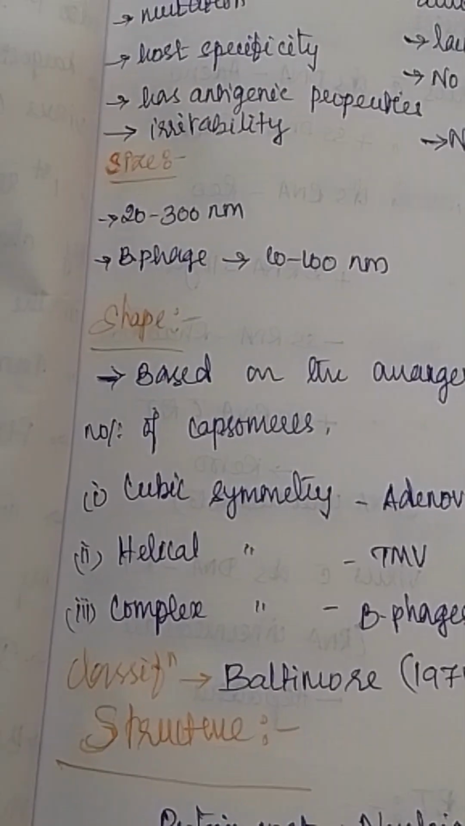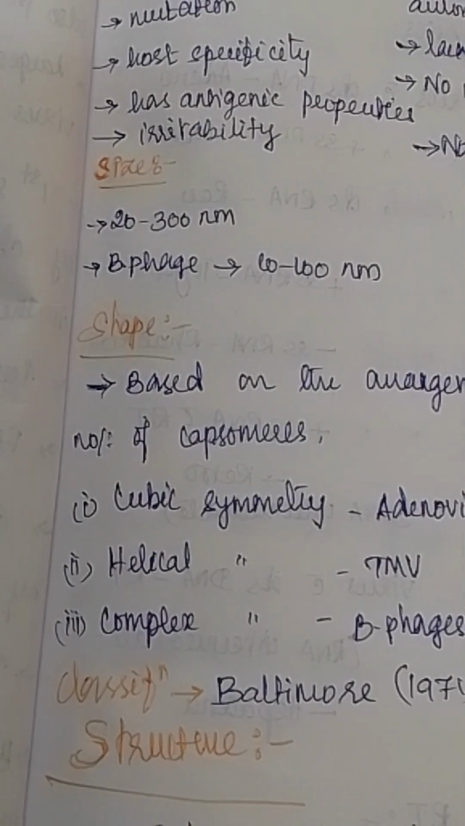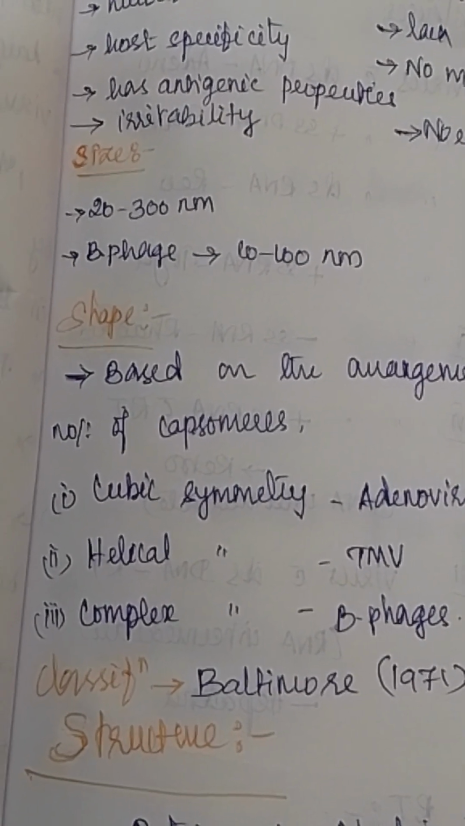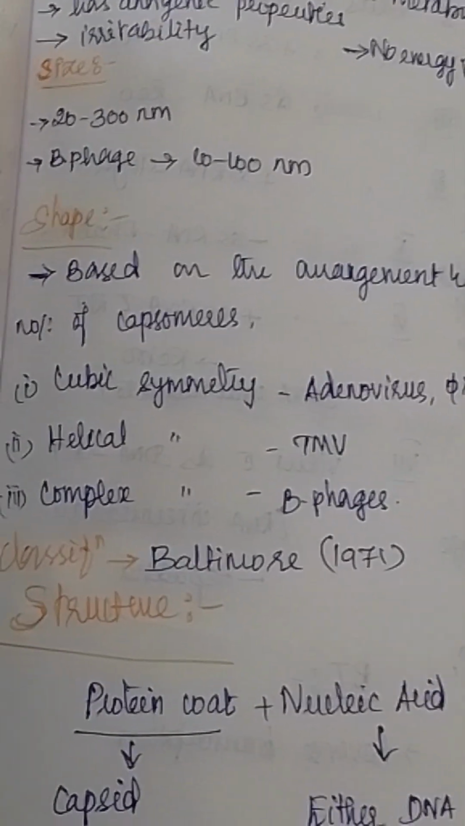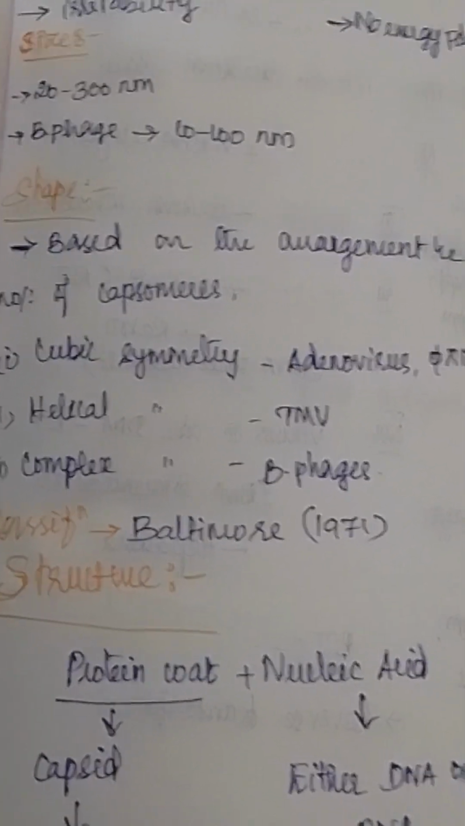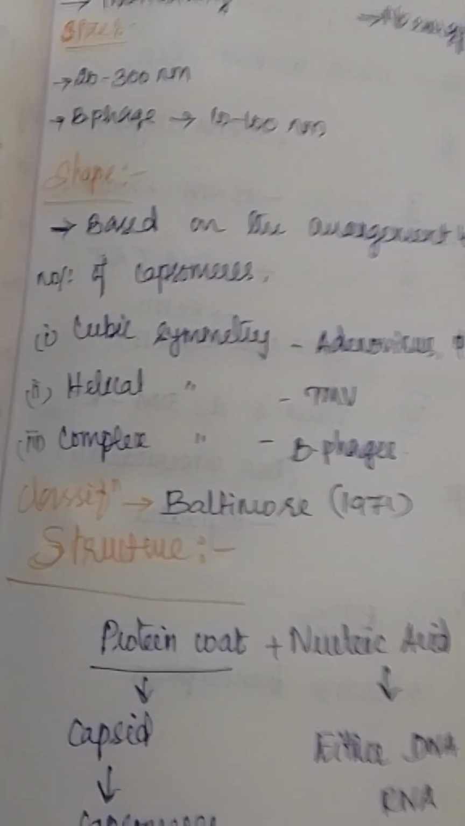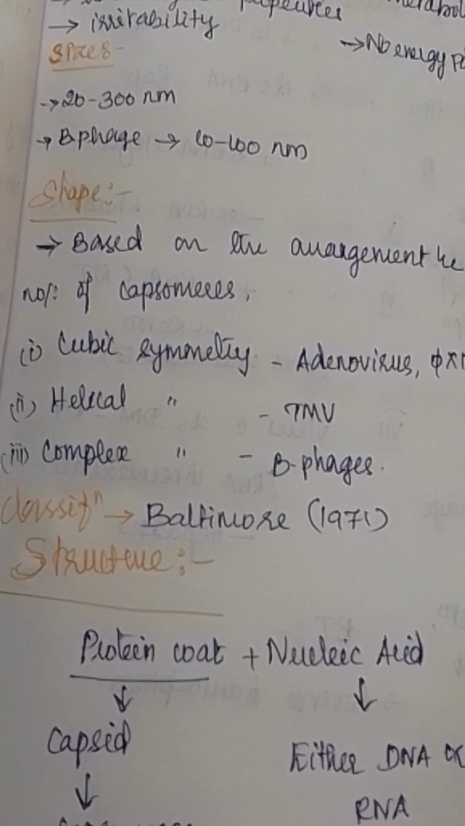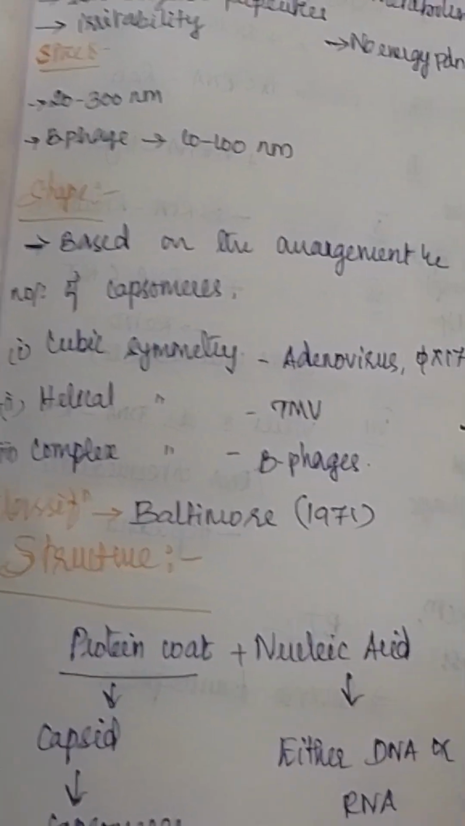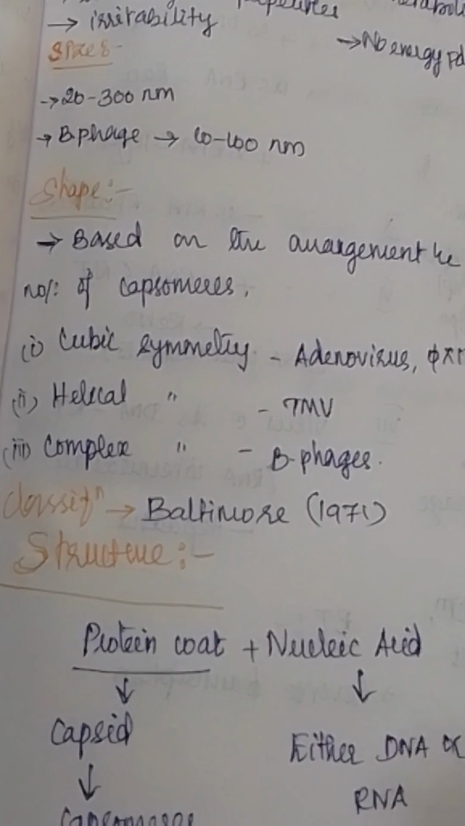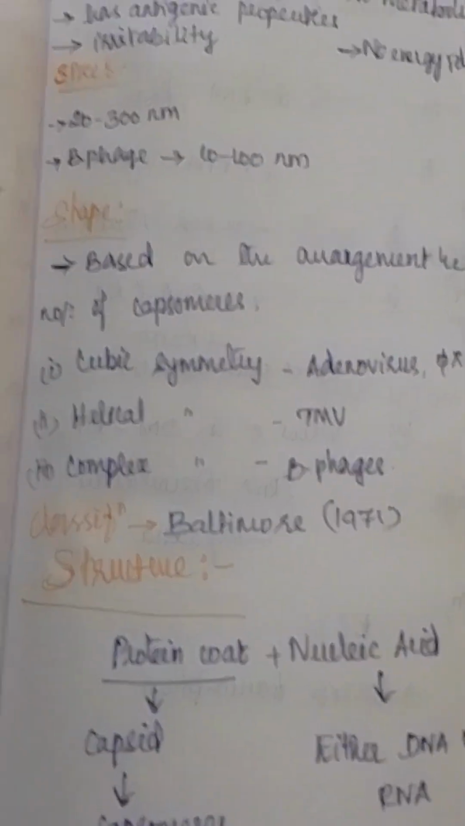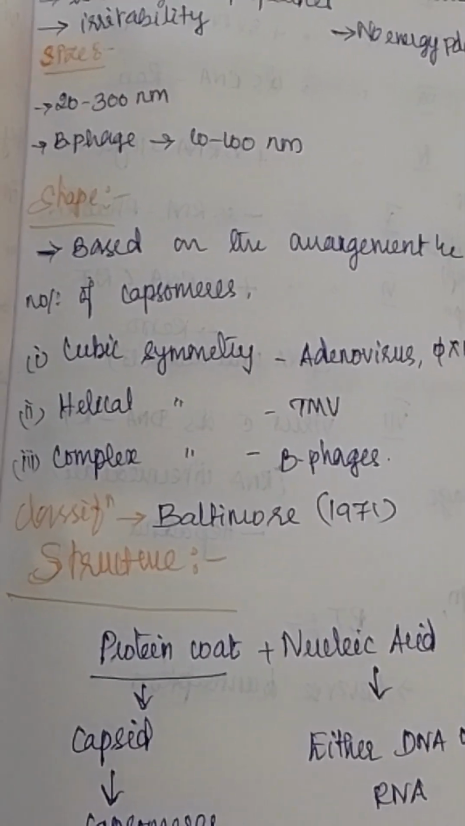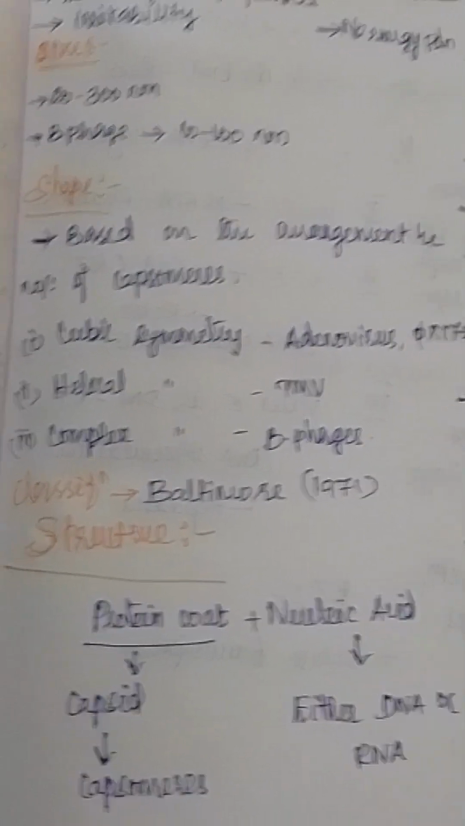And next we will see about size. The size may be from 20 to 300 nanometer, and the bacteriophages size will be 10 to 100 nanometer. And based on the arrangement and the number of capsomeres, there will be three shapes. First one is cubic symmetry: adenovirus and phi X 174 are the examples for cubic symmetry, and tobacco mosaic virus is the best example for helical symmetry, and the bacteriophages are the best example for complex symmetry. Complex means both forms will be there. Cubic and helical forms will be there in a single phage.